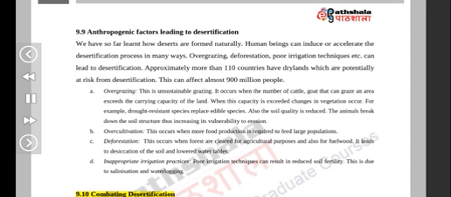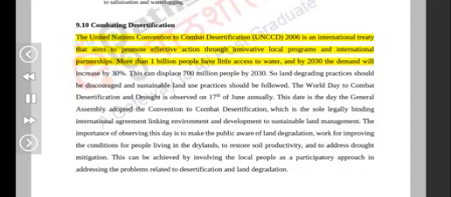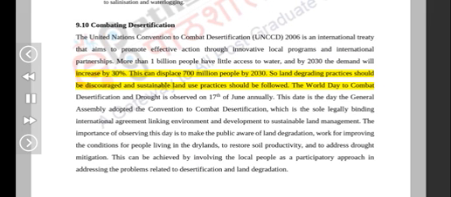9.10 Combating desertification. The United Nations Convention to Combat Desertification, UNCCD, 2006, is an international treaty that aims to promote effective action through innovative local programs and international partnerships. More than 1 billion people have little access to water, and by 2030 the demand will increase by 30%. This can displace 700 million people by 2030. So land degrading practices should be discouraged and sustainable land use practices should be followed.